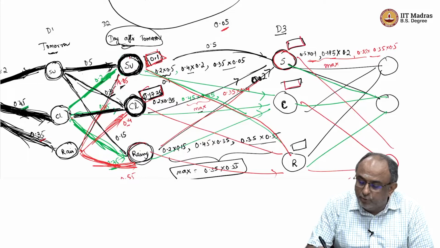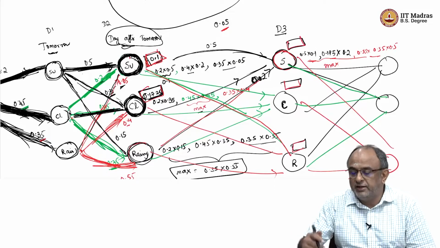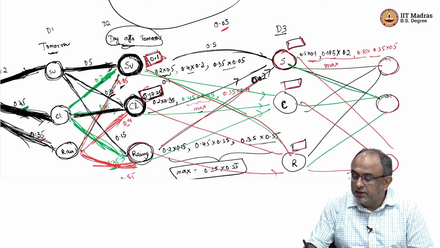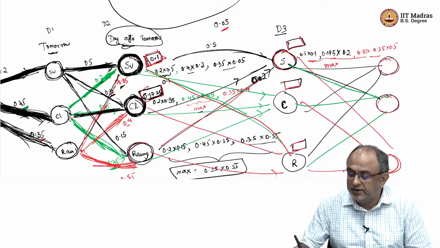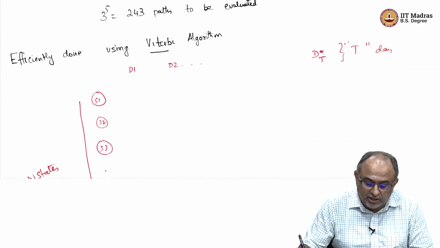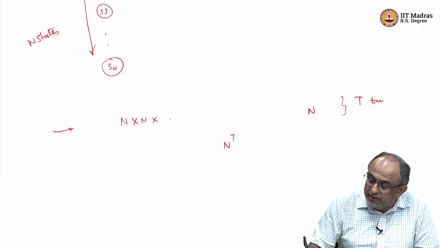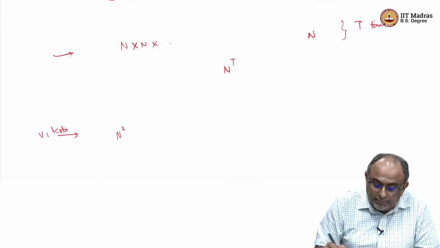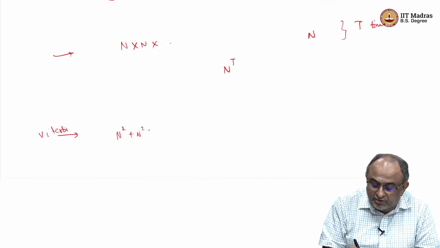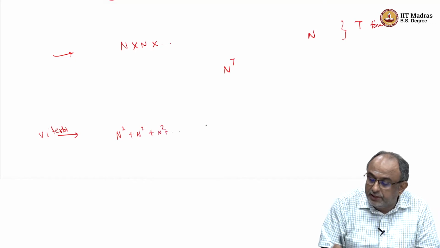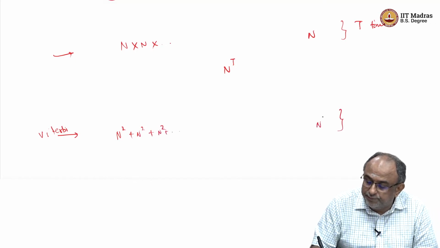You are not going back, you are only going forward, and that requires an additional 9 multiplies, correct. That is all you are worried about. So in the Viterbi framework, it will be n squared plus n squared plus n squared, t times.